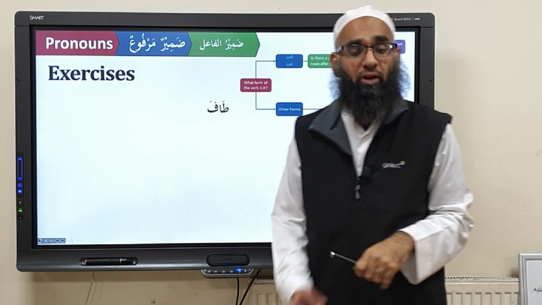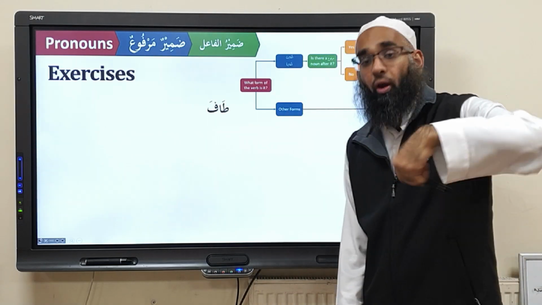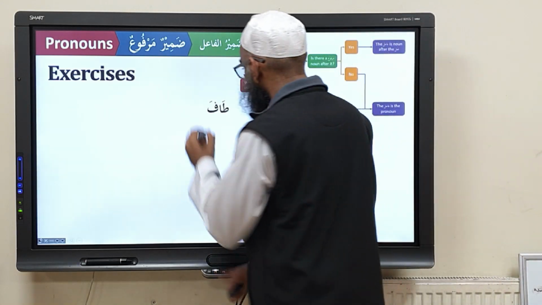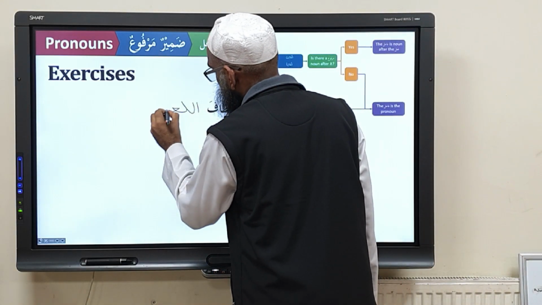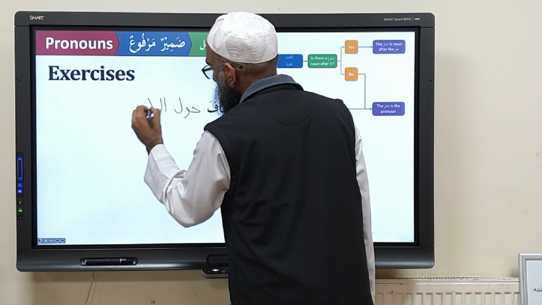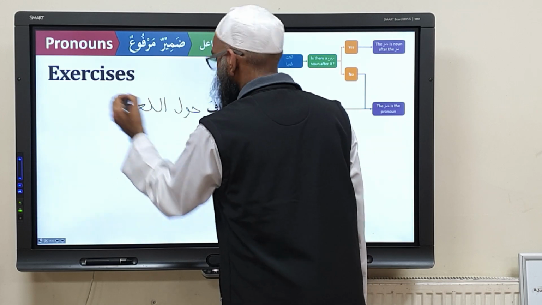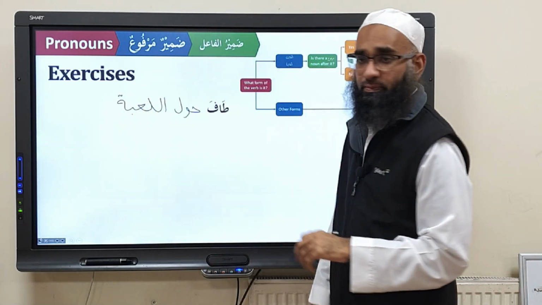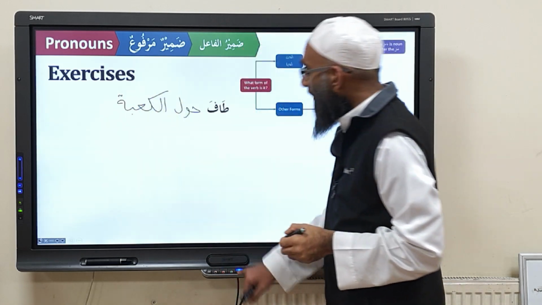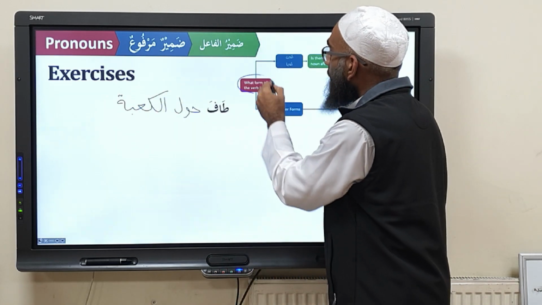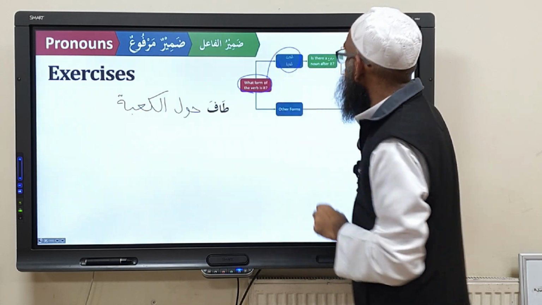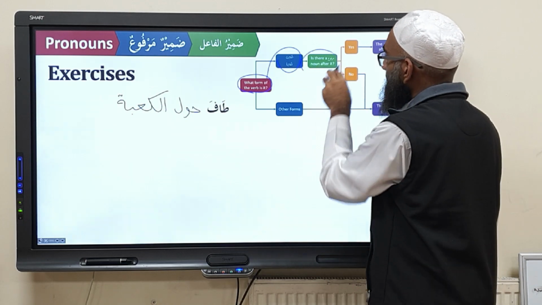We have the word tafa. What does tafa mean? To circumambulate, to go around the Kaaba, for example. So let's add a verb here. Tafa al-Ka'bata. Or you say tafa hawla al-Ka'bati. Hawla means around. So after tafa, what's the question? What form of the verb is it? Is it ghaib or ghaiba? Yes, so is there a marfu noun after it?